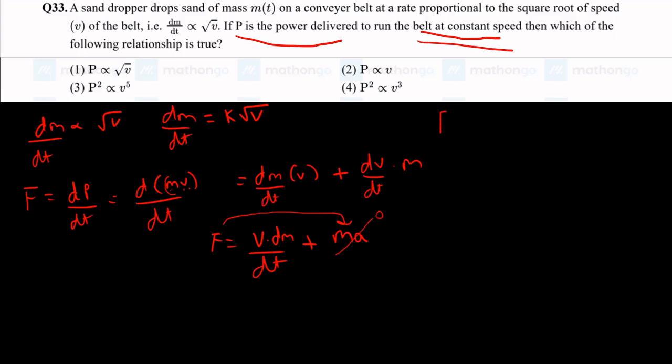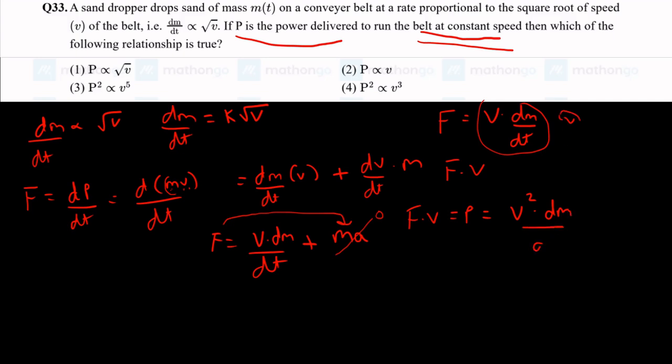So we will use force as v into dm by dt, and they are asking for the power required to run the belt. What is power? Power is nothing but force into velocity, and we have force as v dm by dt. So power is equal to v squared into dm by dt. What do we have in the question? We know that dm by dt is proportional to root v. So I am going to put k root v in place of dm by dt.